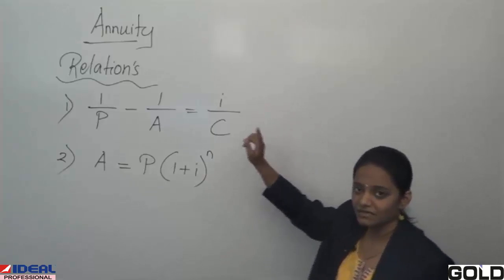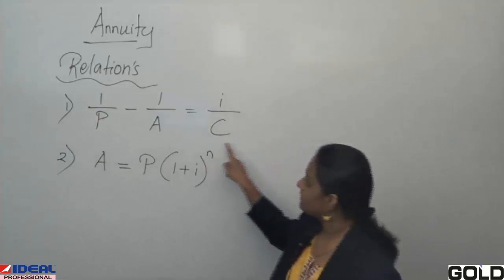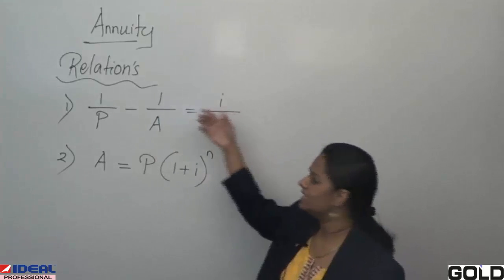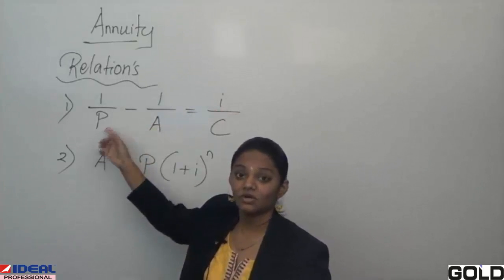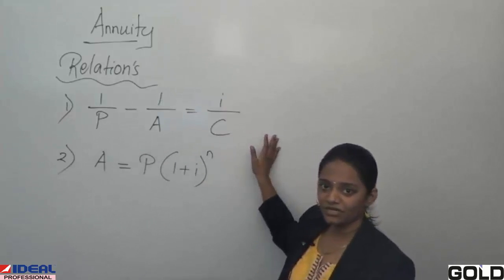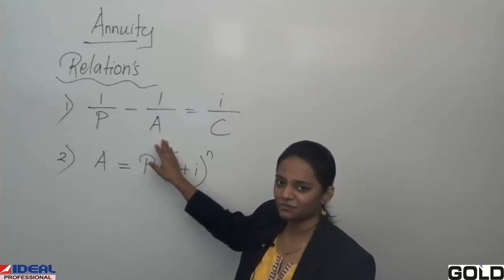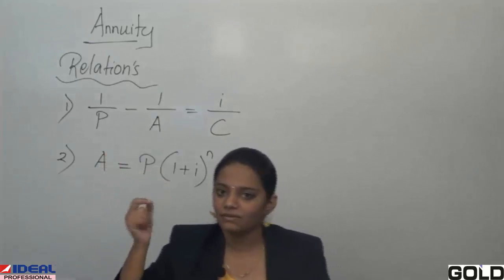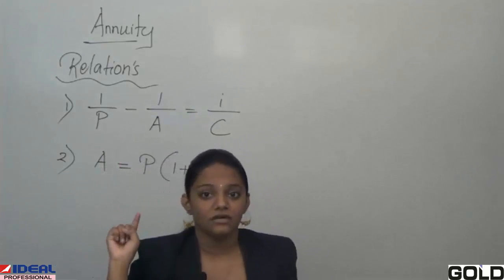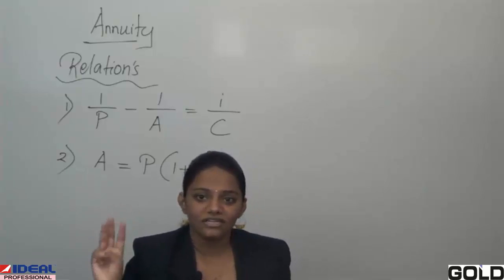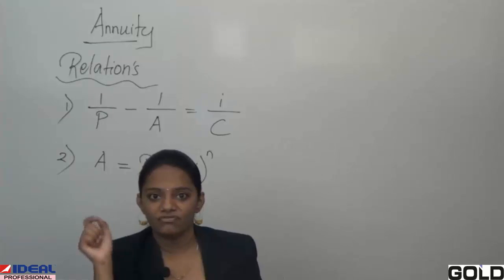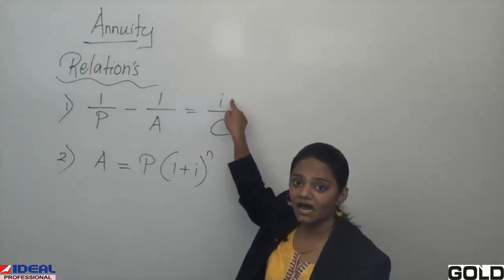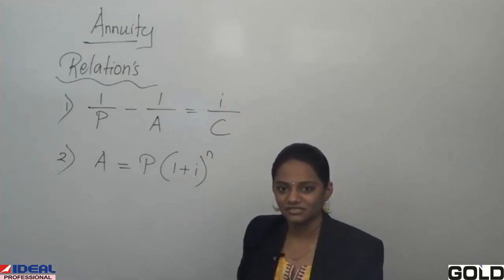Okay. Once again, in this relation they may also give you accumulated amount and annuity, and ask you to find present value. Or else present value, annuity and accumulated value. Or else all three terms will be known to you, that is the value of present worth, accumulated value and annuity, and they would ask you to find rate of interest. So using this formula we can find I. And I is nothing but R upon 100.